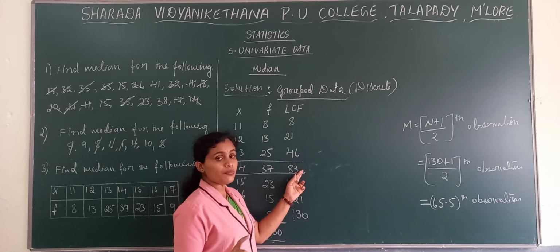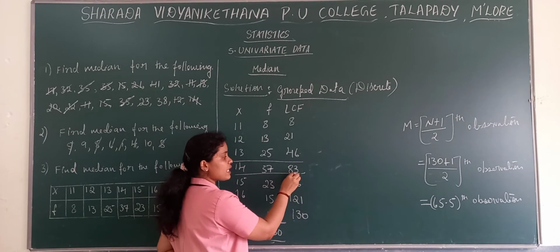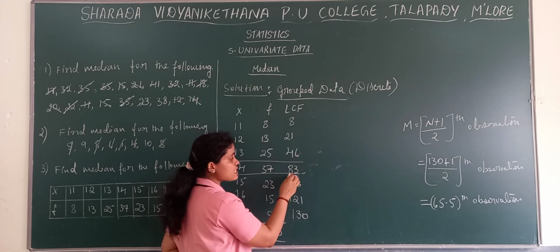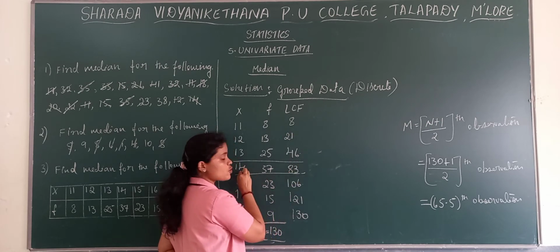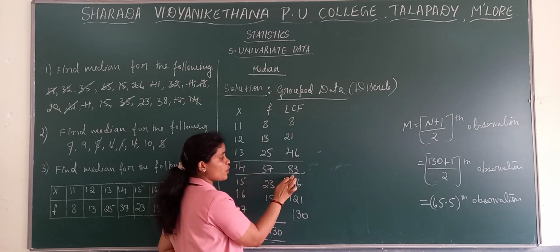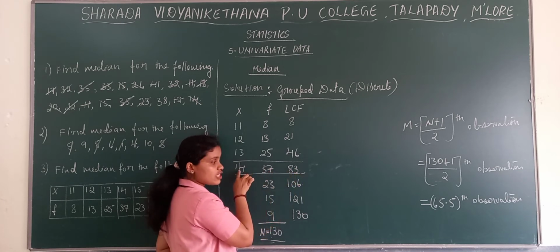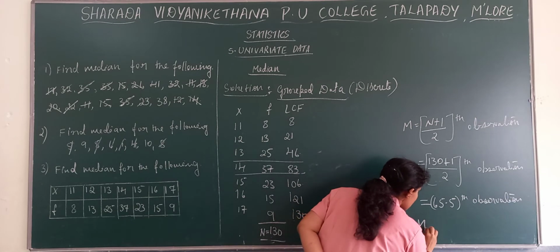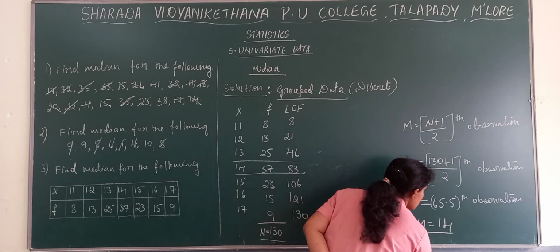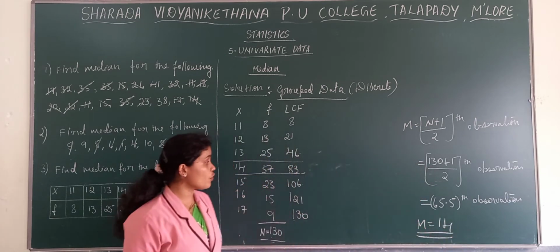Now, how to find out the median here? You got the median class by observing the LCF. Now, the corresponding x value is our median, which is the x value of this particular row, that is 14. So here median is equal to 14. Your median is 14 here.